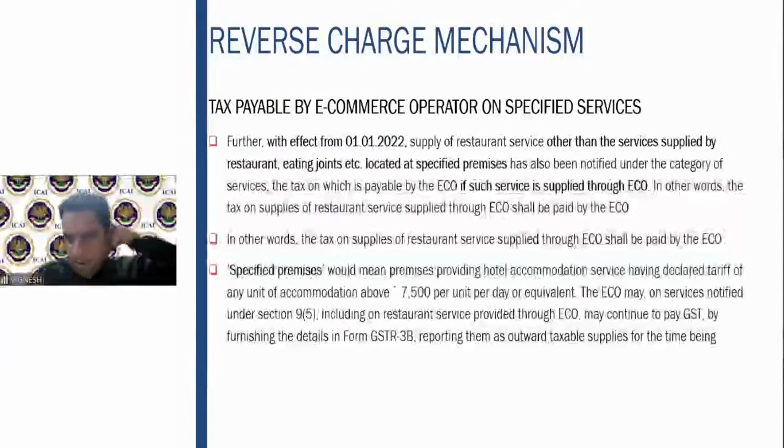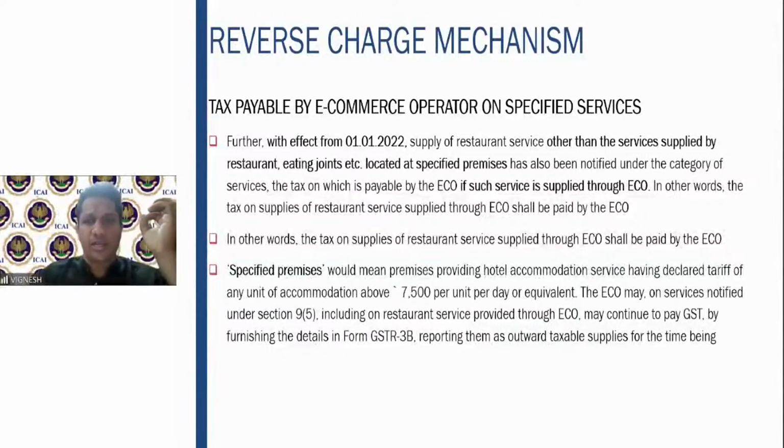With effect from 1/1/2022, the supply of restaurant service, other than the services supplied by restaurants and eating joints located at specified premises, has been notified under the category of services, the tax on which is payable by the e-commerce operator if such services are supplied through the e-commerce operator. Let me give you a brief understanding of this section.